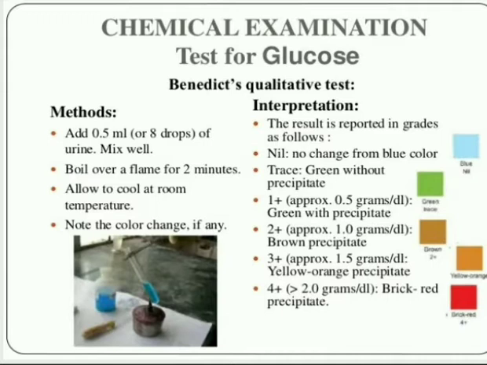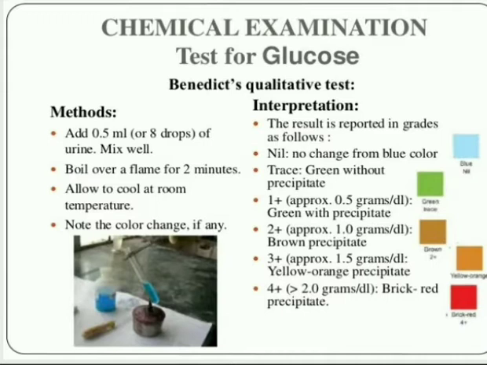And test for glucose. For glucose, Benedict's qualitative test. In this, Benedict's reagent is needed. What is the method? First we add 0.5 ml, that means 8 drops of urine, and mix well. Boil over a flame for 2 minutes. Allow to cool at room temperature. Note the color change, if any. First we have to take 8 drops of urine and 5 ml of Benedict's solution.